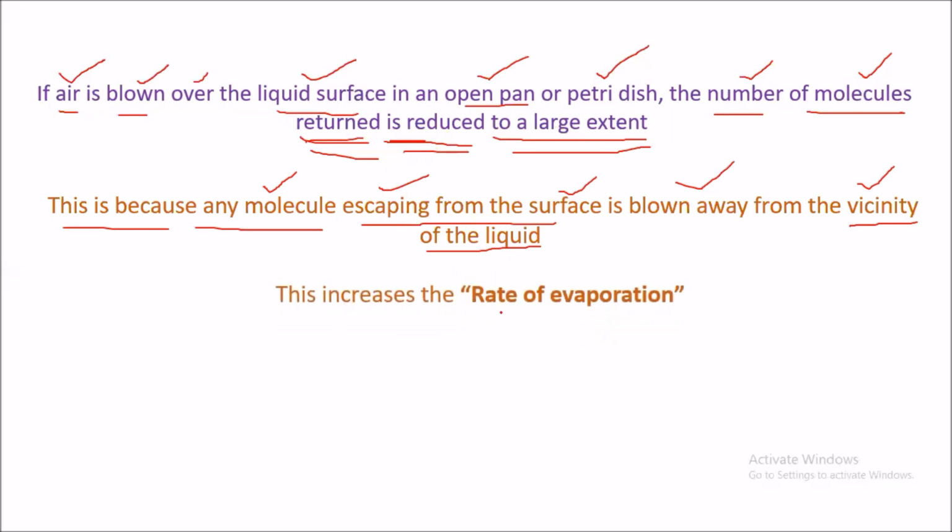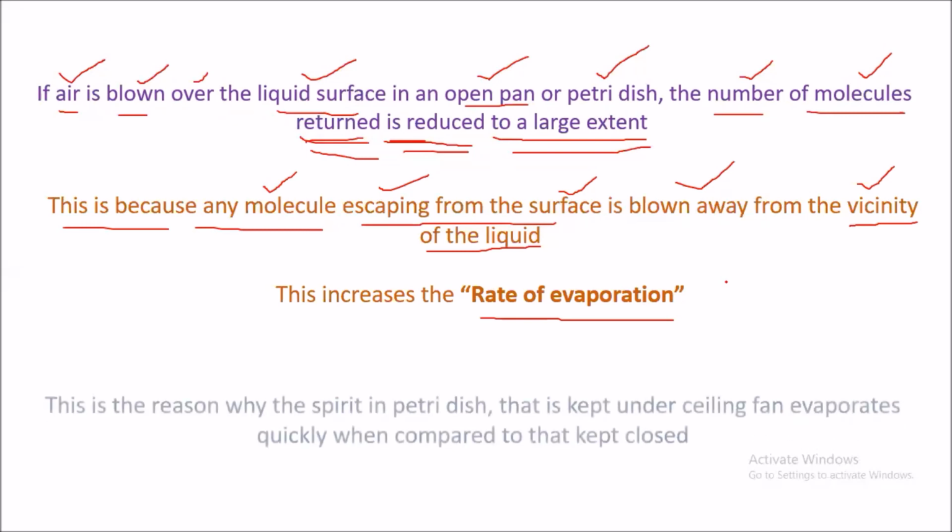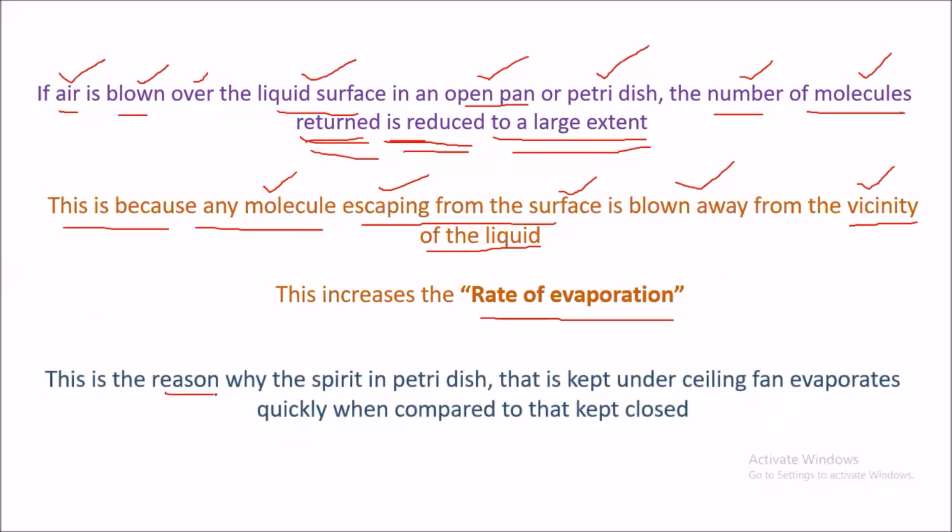So this increases the rate of evaporation. When there is more air blown, what happens? There will be a high rate of evaporation. When that air blown is less, what happens? There you can observe a low rate of evaporation. This is the reason why the spirit in petri dishes that is kept under the ceiling fan evaporates quickly when compared to that kept closed.